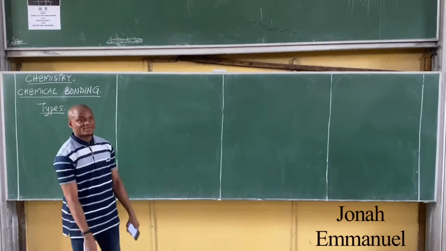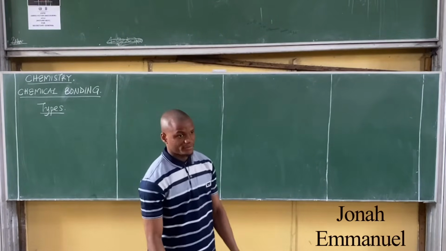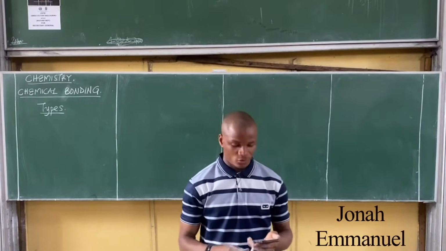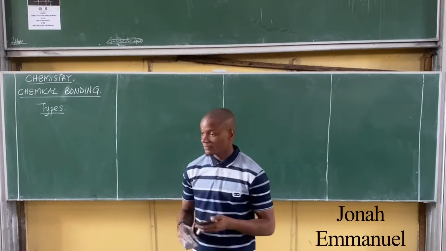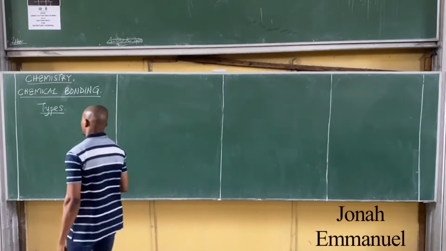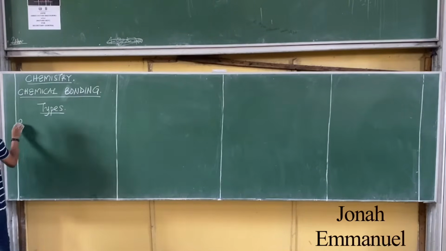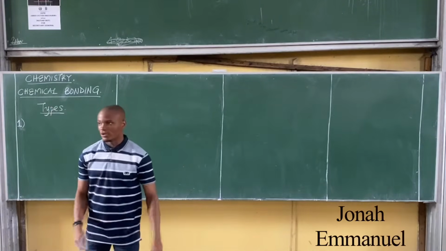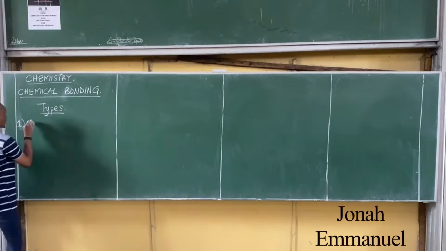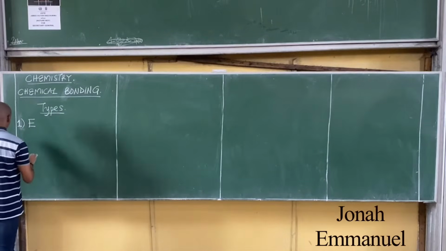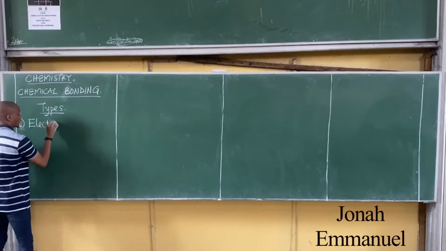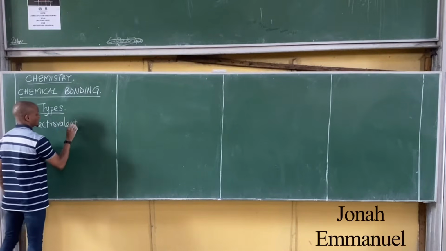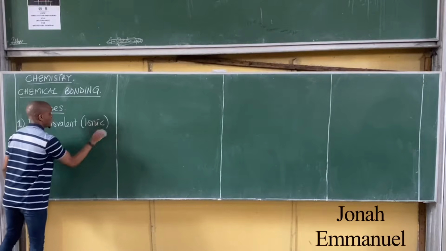Types of chemical bonding. There are two main types of chemical bonding. The first one is called electrovalent, also known as ionic bonding.